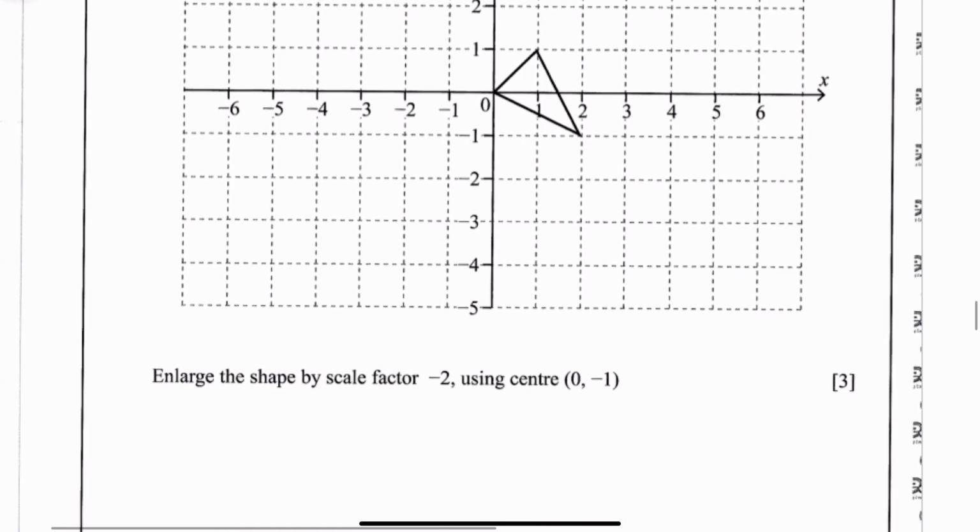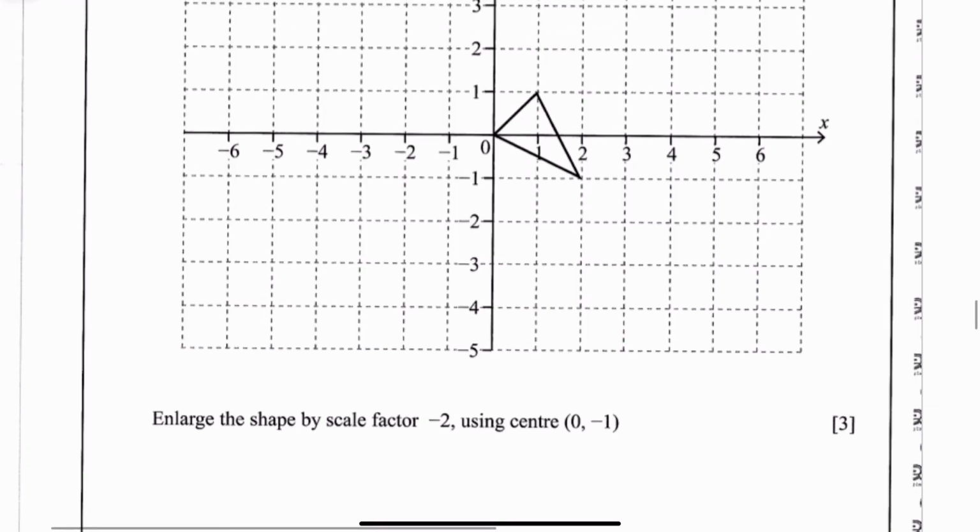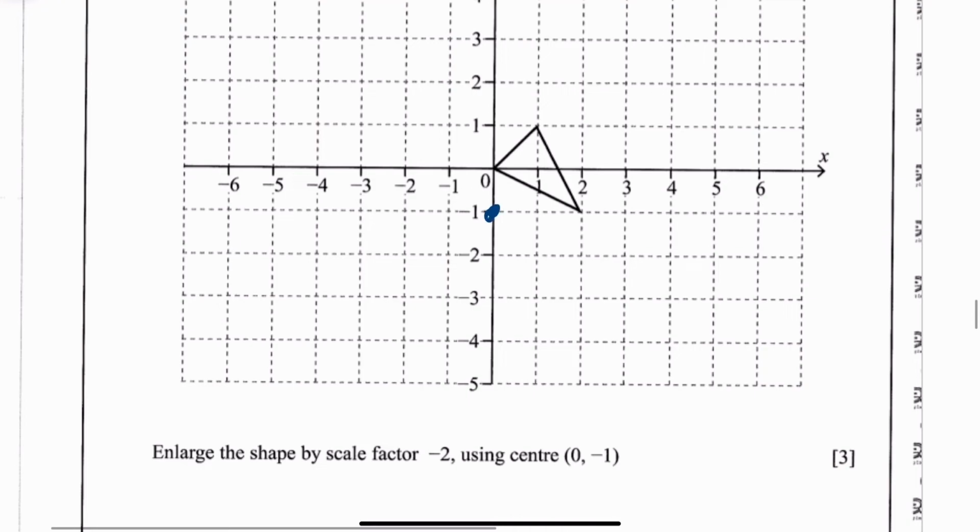Okay, this one here, it says enlarge the shape scale factor -2 using this centre of enlargement 0, -1. So mark on your centre of enlargement. So how do we do this? First of all, you go one wee square to get to here, then multiply by -2 means you go back this way. So that point goes to here. This point is 2 wee squares this way, so go back 1, 2, 3, 4 this direction. That's where this square goes to.